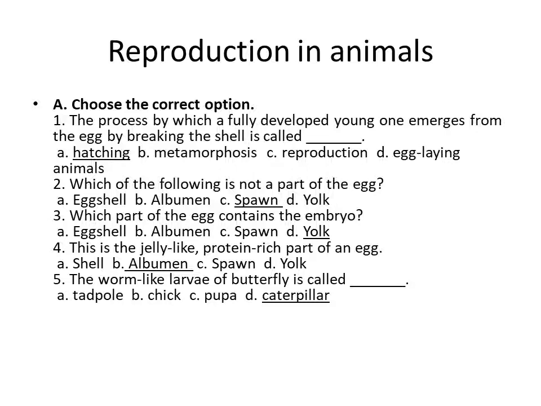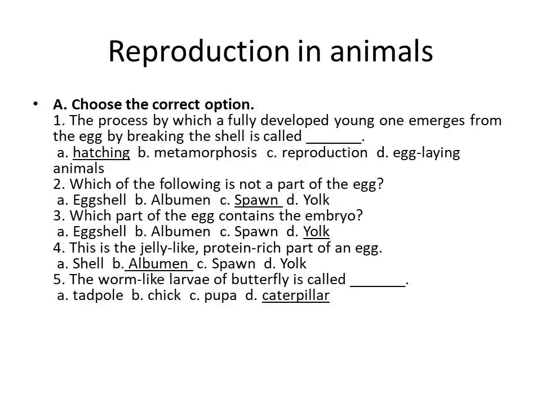Third one, which part of the egg contains the embryo? Mainly the yolk contains the embryo. And then fourth one, this is the jelly-like protein-rich part of the egg.